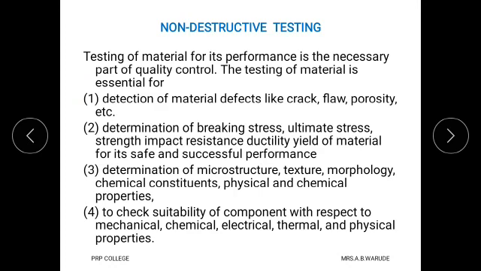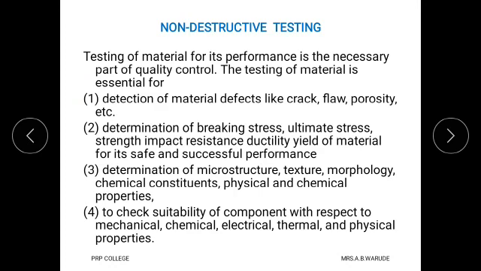First is for the detection of material defects like crack, flaw or porosity. Before launching of the product, first the material should be checked whether there is any defect like crack, flaw or porosity. Otherwise it is considered as a raw material.